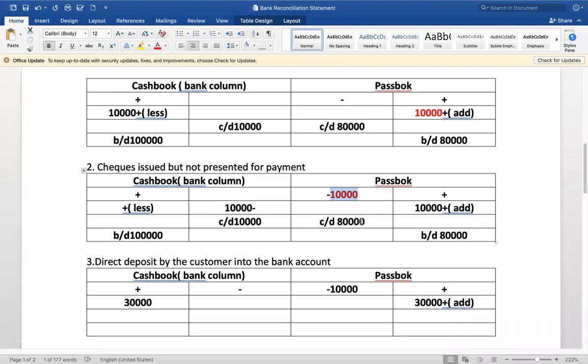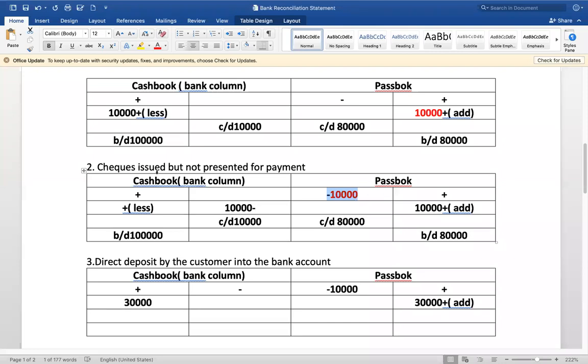After 1 week, after 2 days, I'll go. But before that only you are preparing the bank reconciliation statement, right? So by that time this check of 10,000 did not come to the bank. Therefore the banker did not enter it in the passbook, so this is missing. When it is missing, because of this credit the cash balance is reduced, so you add back if cash book balance is given. If passbook balance is given, you have to deduct this.